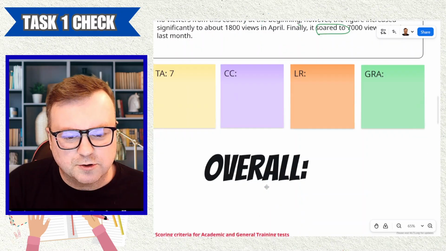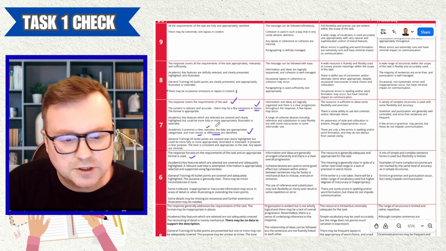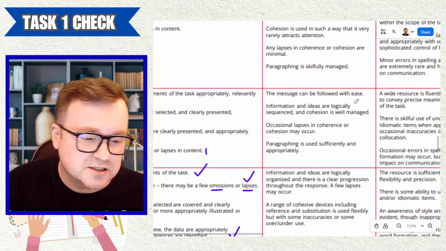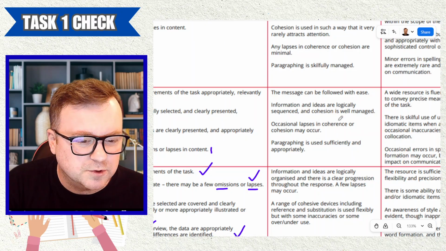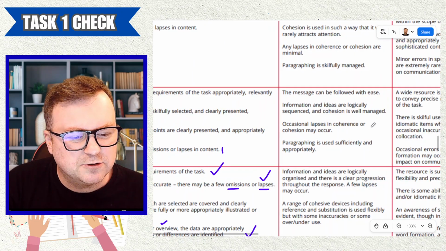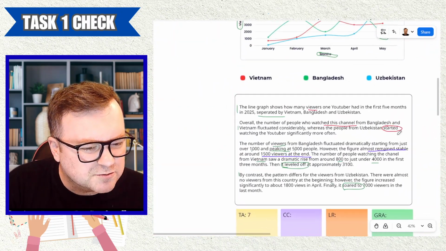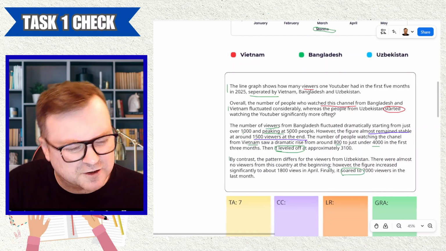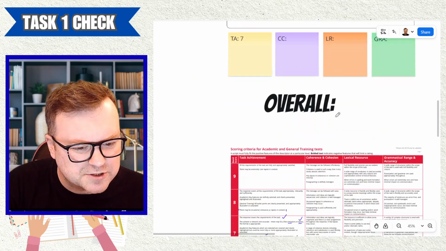Now, coherence and cohesion, again, let's just take a look at what the band descriptors say for coherence and cohesion. Definitely looking at the 8, the message can be followed with ease. I think I can say that information and ideas are logically sequenced and cohesion is well managed. Yes. Occasional lapses in coherence. There is that one lapse in coherence where I think, what do you mean the people from Uzbekistan started watching the YouTuber significantly more often? That's a kind of an occasional lapse in coherence.